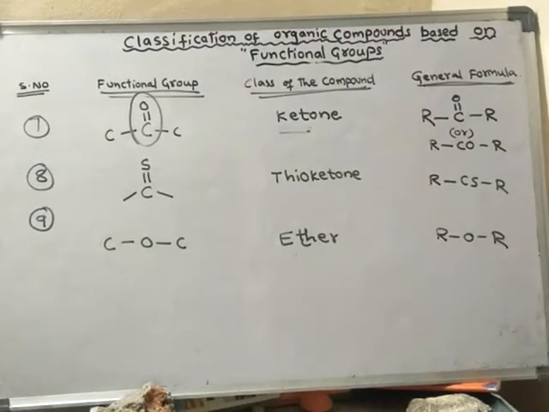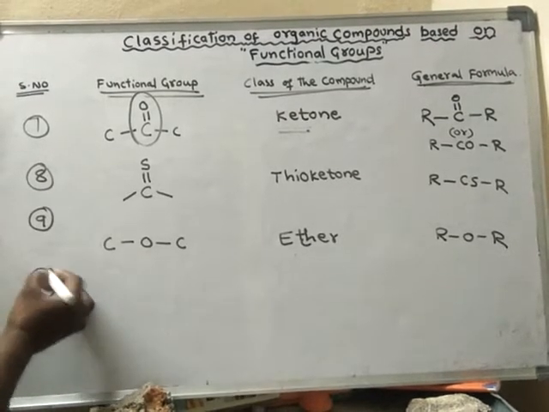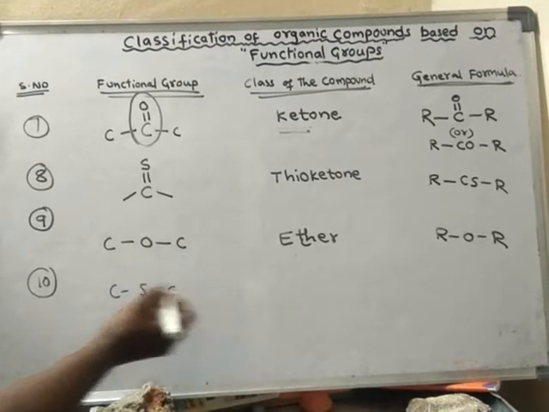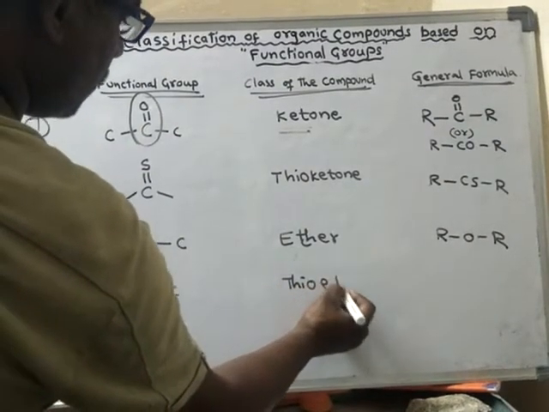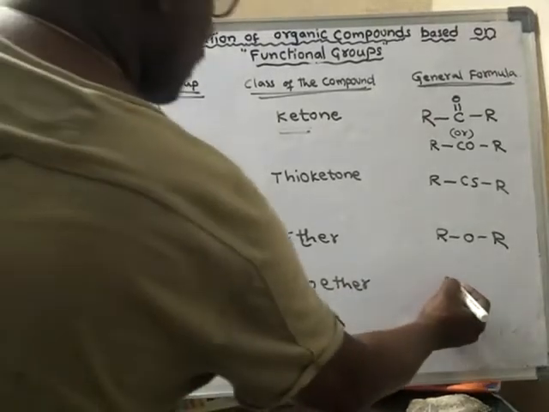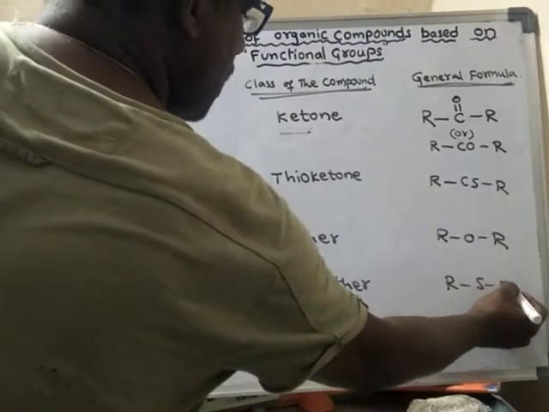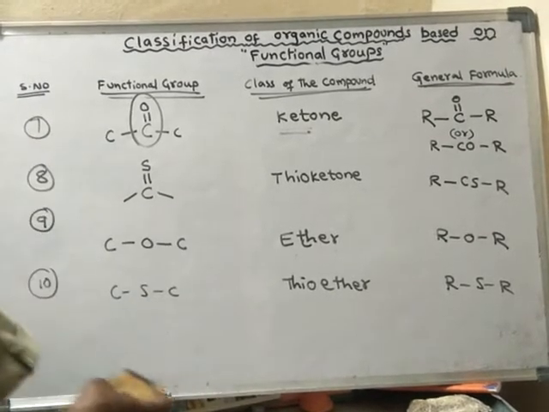Suppose it is connected by sulfur, then it is called thioether, RSR, like this. Okay. Next one.